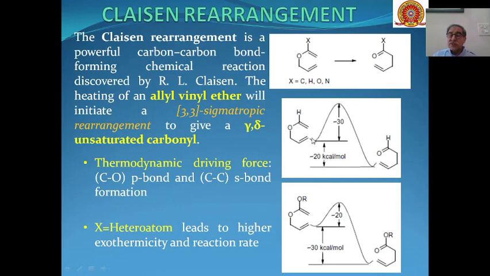The reason is that if this is H, then the activation energy is more, minus 30, whereas when this H is replaced by a heteroatom group, then this becomes lower. So the energy of activation is less here, and that is why the rate of reaction also increases and exothermicity also increases.